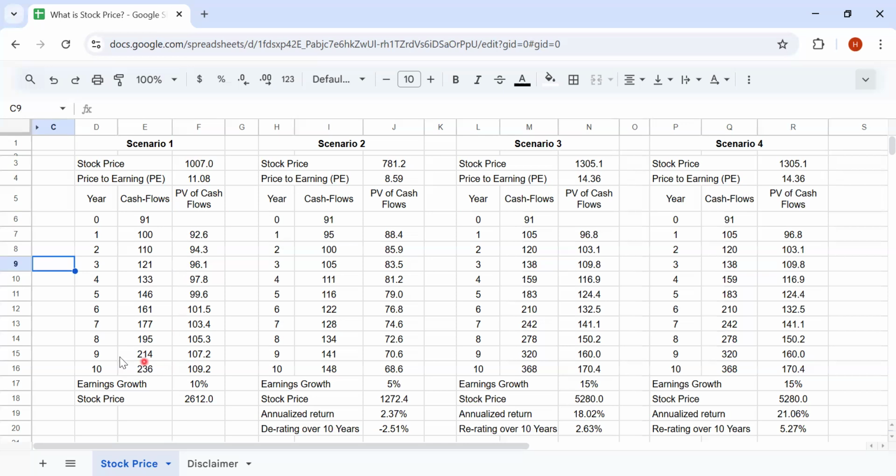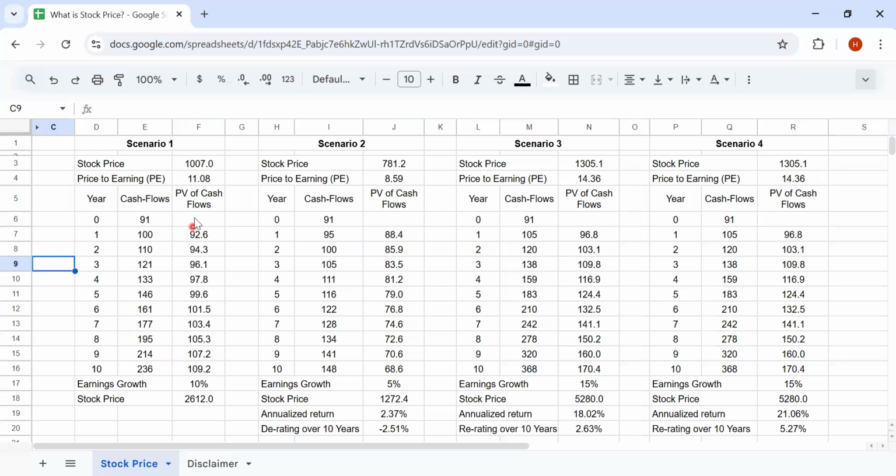So in order to get 100 rupees after 1 year, we need to deposit 92 rupees 60 paise in a bank fixed deposit at 8% per annum. And to get 110 rupees after 2 years, we have to deposit 94.3 rupees at 8%. So similarly, we have to invest 109 rupees 20 paisa for 10 years at 8% per annum to get that 236 rupees.